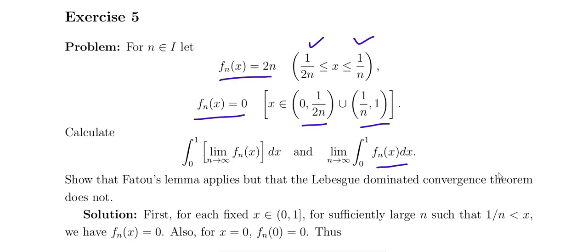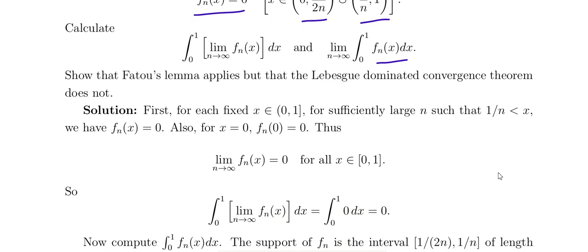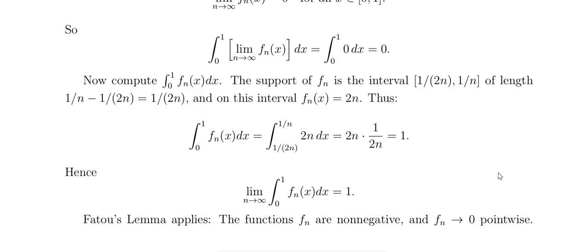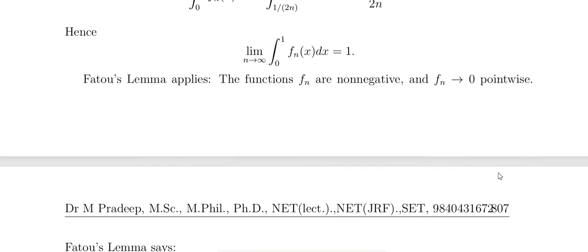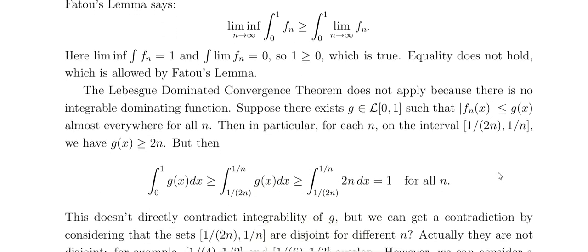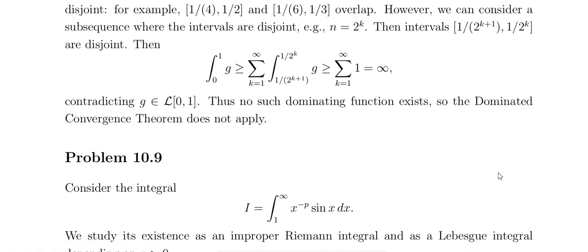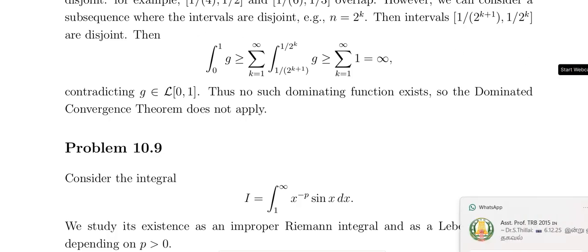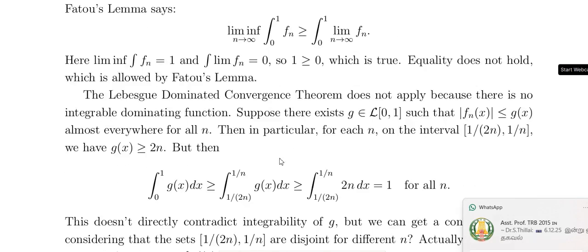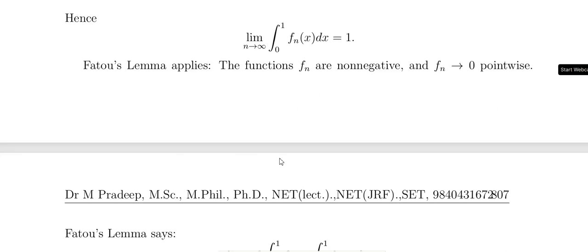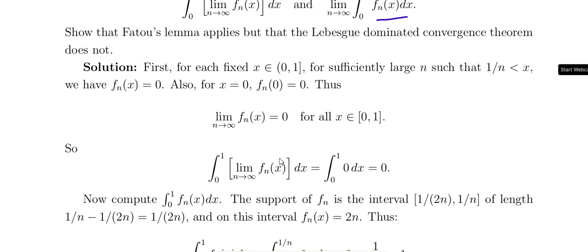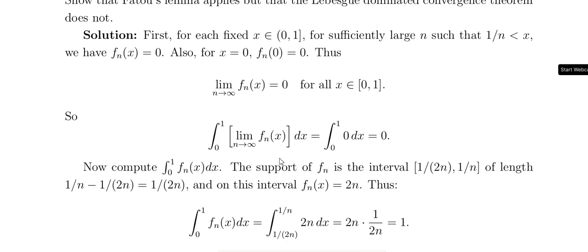Fatou's lemma is applied here. So the result is that for each x belonging to (0, 1), for large n, 1/n is less than or equal to x, so f_n(x) equals 0. At x equal to 0, f_n(0) equals 0, that is okay.